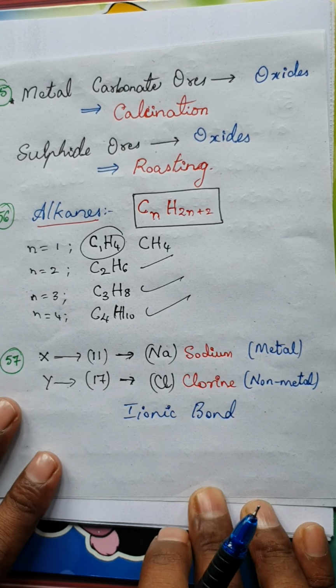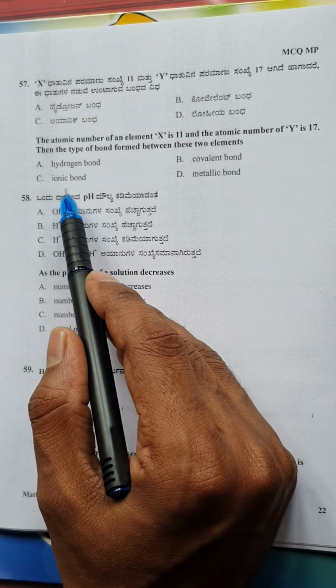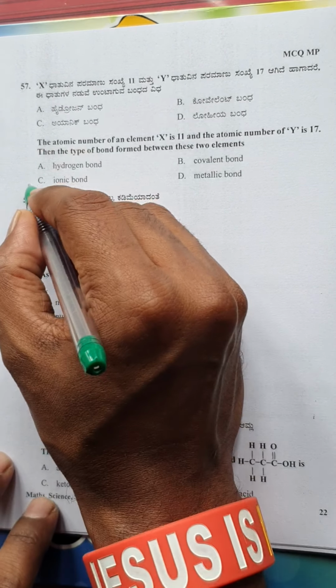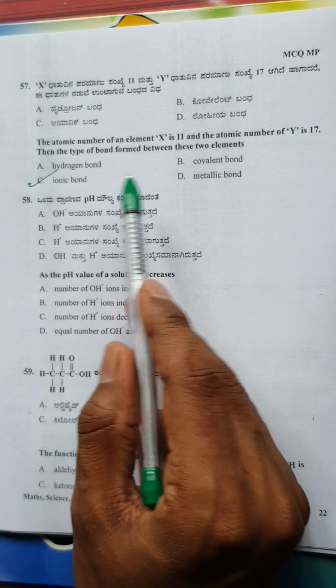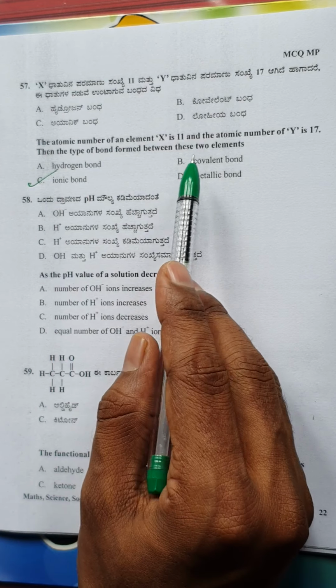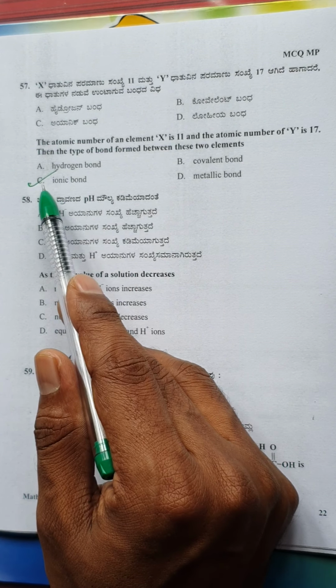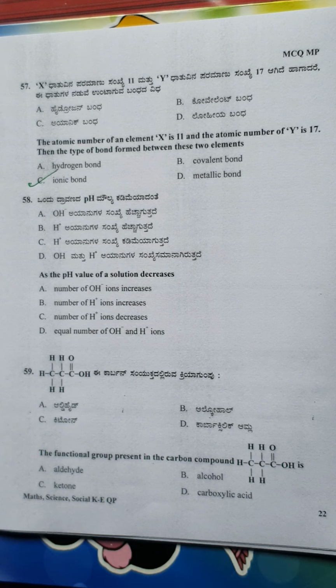So you can search for the right option where he has given ionic. That is, ionic bond is in option C. So that would be the right option for this question. Okay, question number 57. The four types of bonds were given. Among them, the right option would be option C, ionic bond. Very clear, I've told you how you get that. Let's go to the next question.